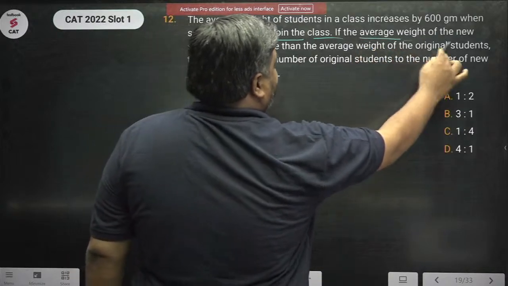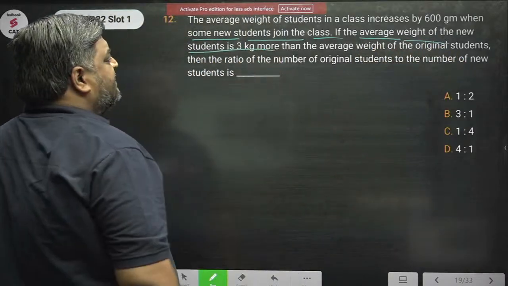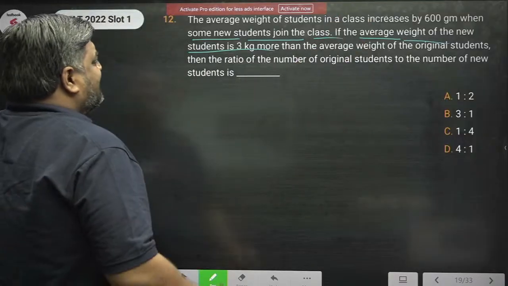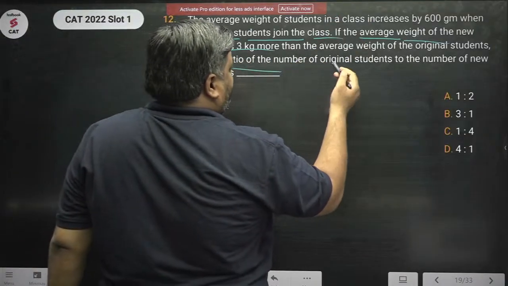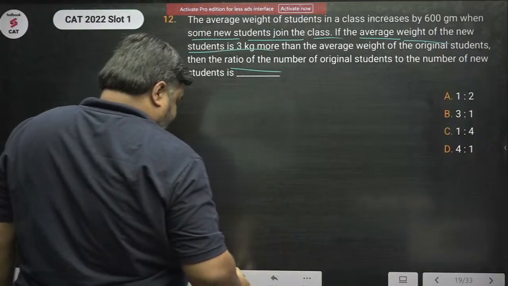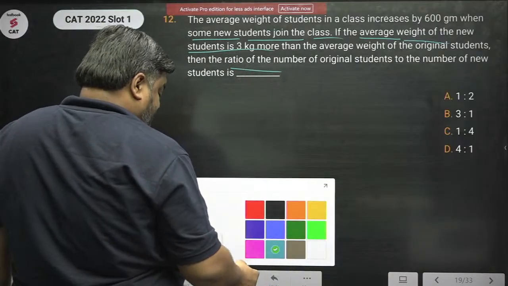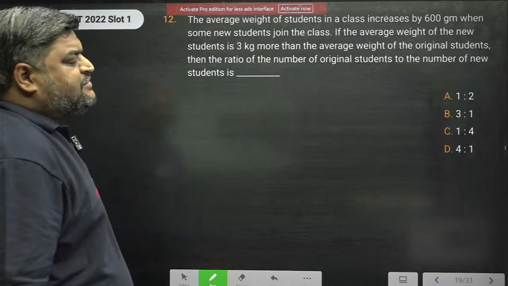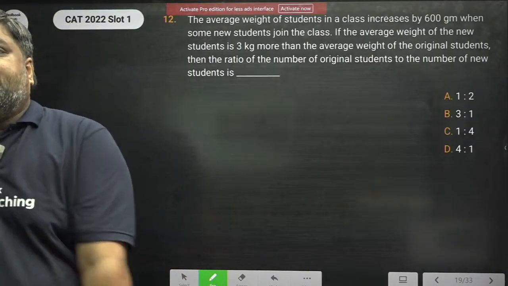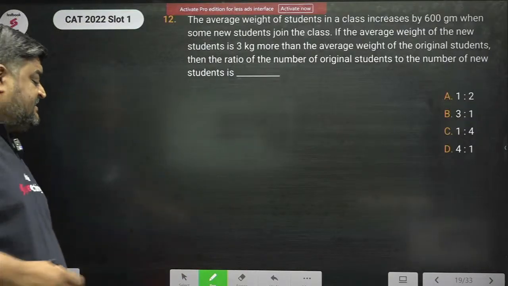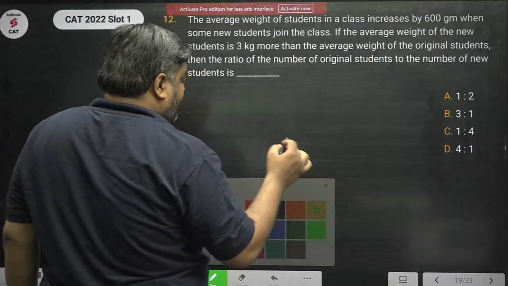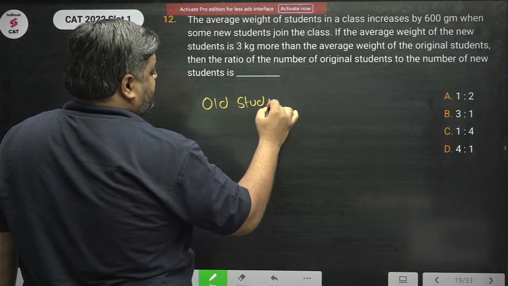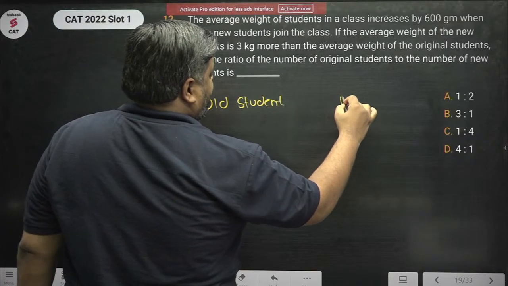If the average weight of the new students is 3 kg more than the average weight of original students, then find the ratio of number of original students to the number of new students. Standard allegation का question. आप इसको एवरेज से भी सॉल्व कर सकते हो, बट दिस इज वेरी स्टैंडर्ड एलिगेशन का क्वेश्चन. तो लेट्स से कि देयर आर ओल्ड स्टूडेंट्स and then there are new students.